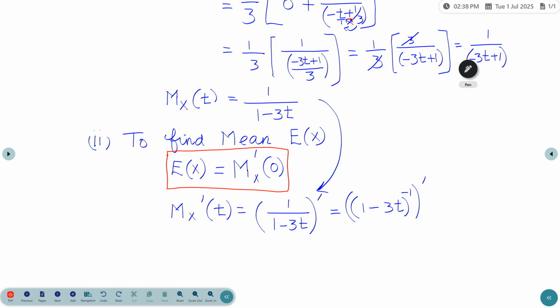So in general, the formula is that the differentiation of x power n is n x power n minus 1.